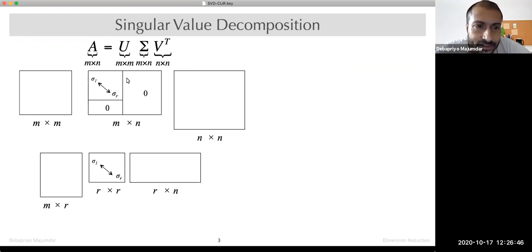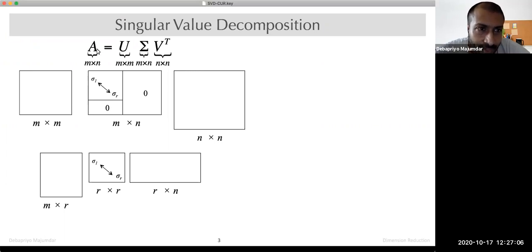Now since these columns are all 0, these rows are all 0, when you multiply M cross M with M cross N, these zero columns and rows will not contribute to anything. So essentially, the columns after R for U will not contribute to anything.